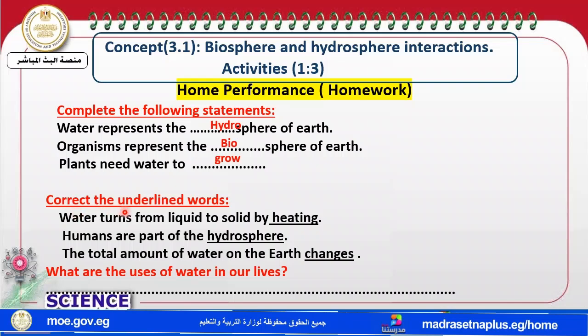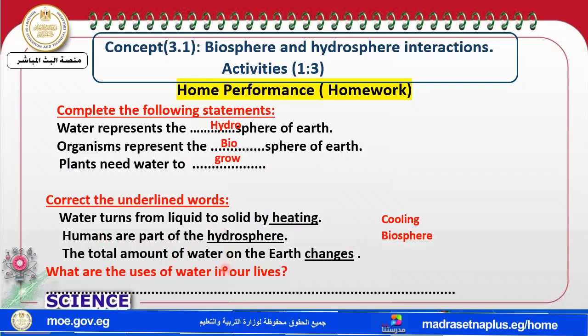Correct the underlined word: water turns from liquid to solid by heating. It's a liquid and it changes to a solid, so of course it takes place by what? Cooling. And humans are part of what? The biosphere.